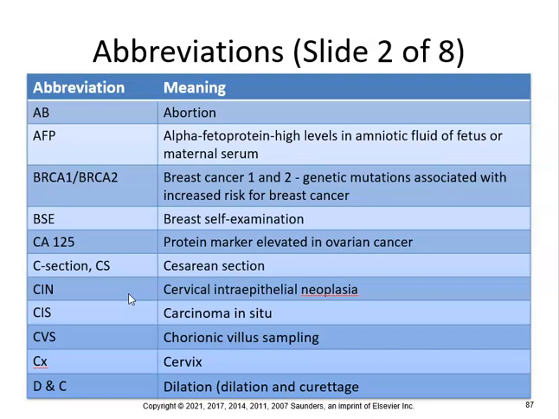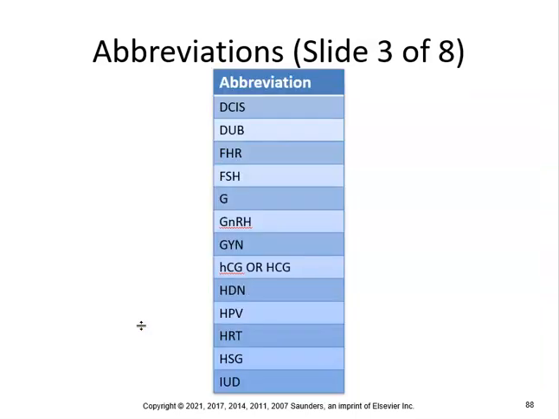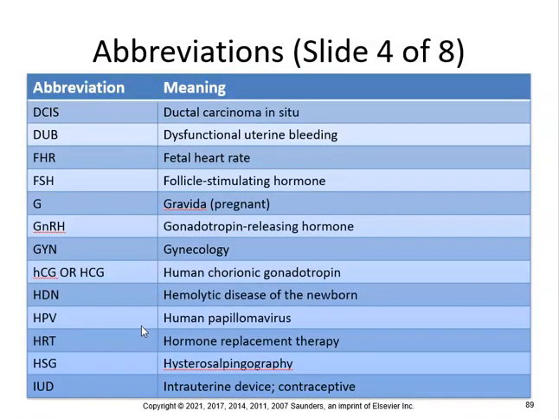CIN, cervical intraepithelial neoplasia. CIS, carcinoma in situ. CVS, chorionic villus sampling. And D and C, dilation and curettage. DCIS, DUB, FHR, FSH, GnRH, GYN, HCG, HDN, HPV, ART, HRT, HSG, and IUD. Wow. What's DCIS? That's ductal carcinoma in situ.